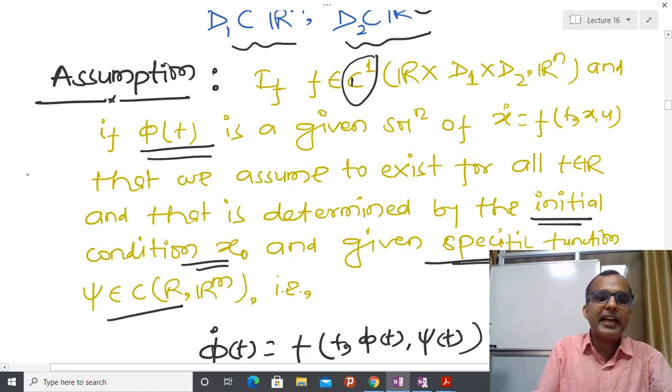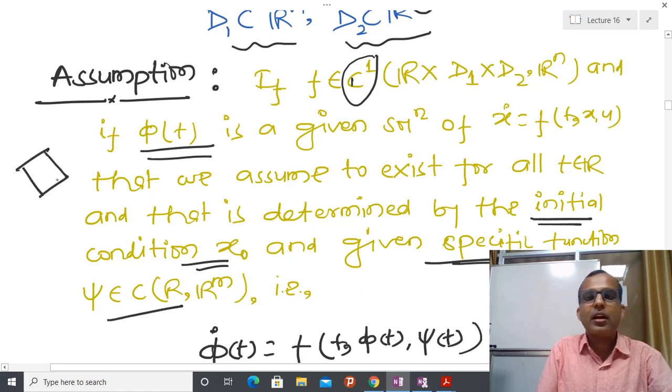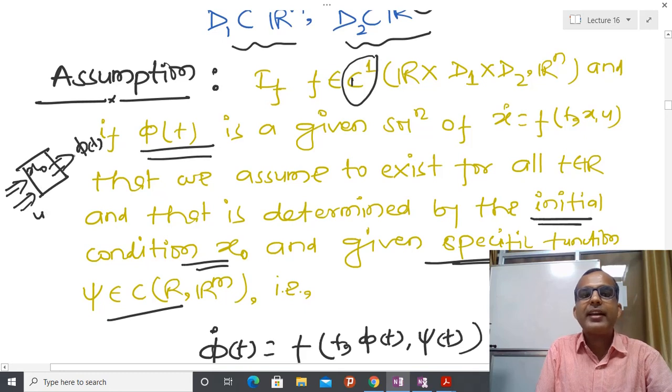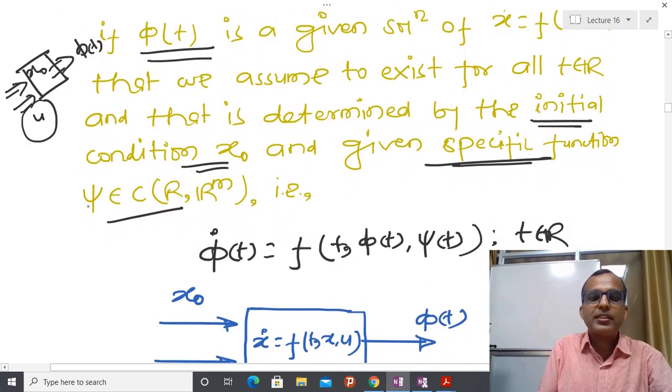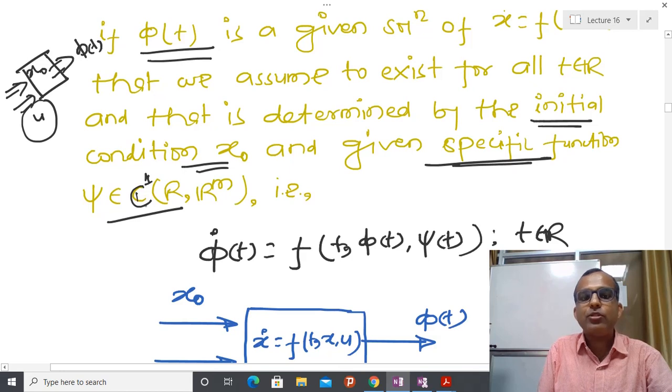So what we are saying is that now my system is a forced system. I have initial condition x0, I have control u, and suppose phi t is the solution. I am assuming that with the help of x0 and u, I can construct this solution phi t. And as for u, I have already told you that I cannot take any arbitrary value, so I am assuming that it comes from this set psi, and again that is continuously differentiable. I am assuming this because again I have to calculate the Jacobian with respect to u.